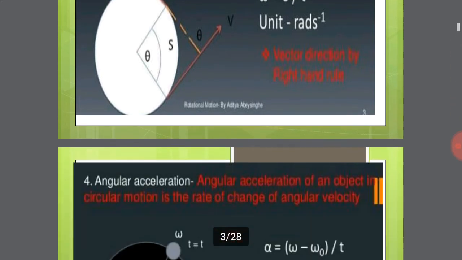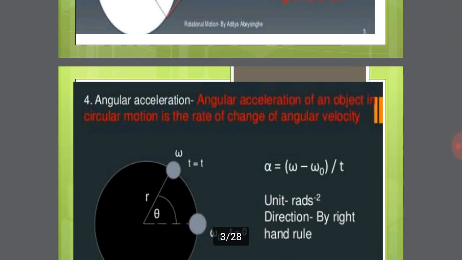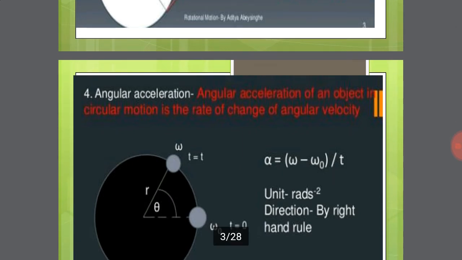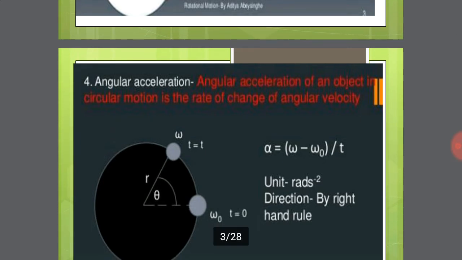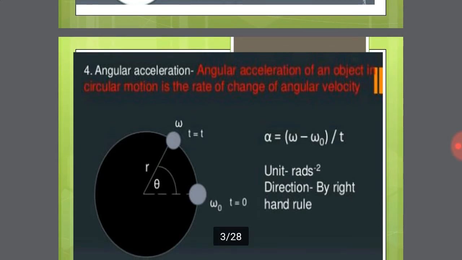Come to the next point, angular acceleration. Angular acceleration is denoted by alpha. The rate of change of angular velocity is called angular acceleration. Alpha is equal to omega by t, a very important expression. The SI unit of angular acceleration is radian per second square. This expression can be modified: alpha is equal to (omega minus omega naught) divided by t, where omega is the final angular velocity, omega naught is the initial angular velocity, and t is time.